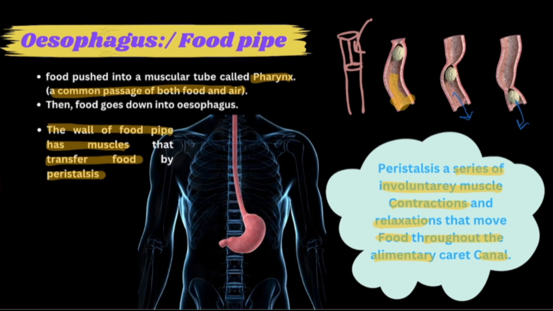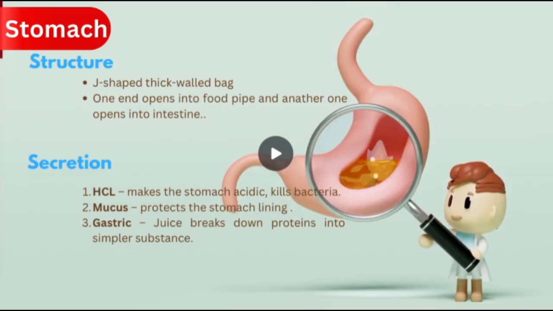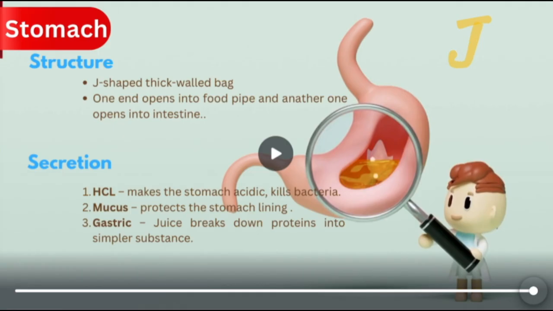Okay, now once the food reaches the stomach, it will start doing its job. If you look clearly at the stomach, you will see that it is a J-shaped organ or a bag-like structure, right? One end opens into the food pipe and another opens into the intestine.